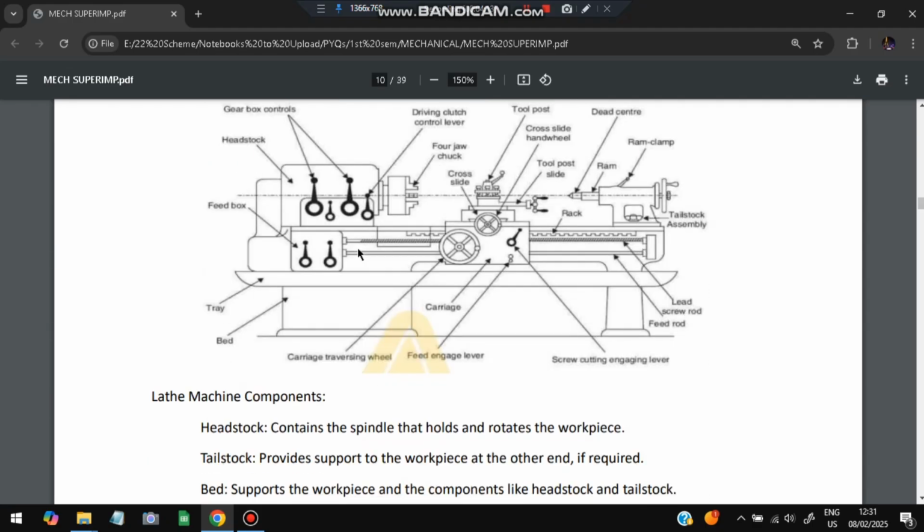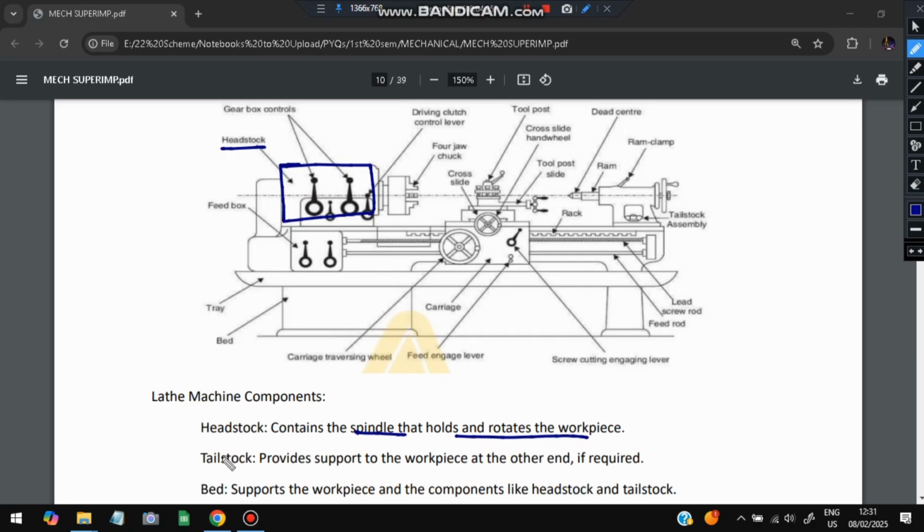The five things you need to remember: first is the headstock. The headstock contains the spindle that holds and rotates the workpiece. Second is the tailstock. What is the tailstock? The tailstock supports the workpiece on the other end if required. On the other end, if support is required, that will be present.